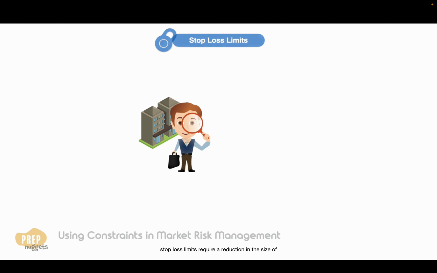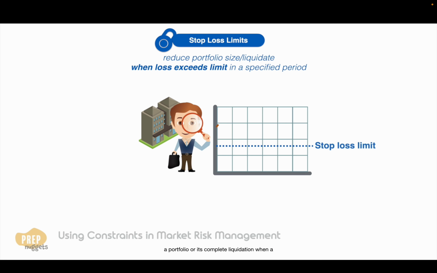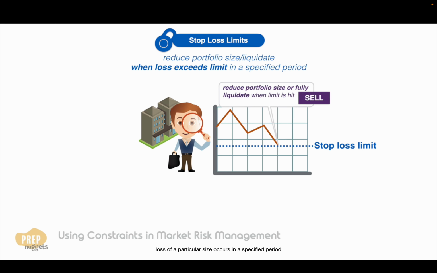Stop-loss limits require a reduction in the size of a portfolio or its complete liquidation when a loss of a particular size occurs in a specified period. We have earlier noted that one limitation of VAR is that cumulative losses can turn out more than expected. Stop-loss limits help to mitigate the possibility of further loss by selling before losses accumulate.